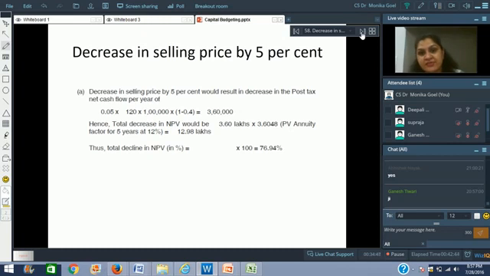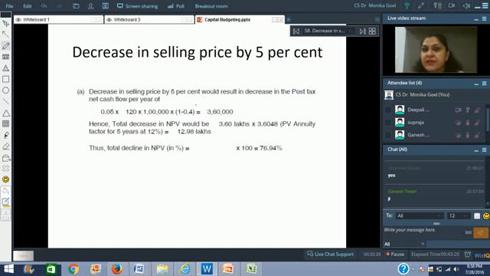So in order to do that, let us first assume that the selling price is decreased by 5%. What would happen, would the project be viable or not? Let us do it. See, if the selling price is reduced by 5%, we need not do the entire calculation again, because if we do that, we would be wasting a lot of our time in examination. Though we can do that, you can change the selling price, find out the new contribution margin, and then do the entire depreciation additions and the entire exercise again. But as I said, we do not have that much time.